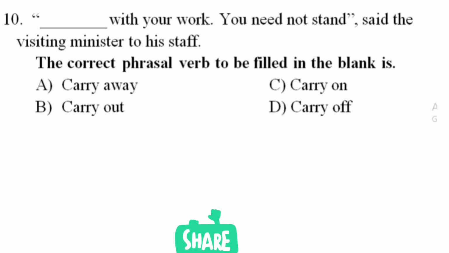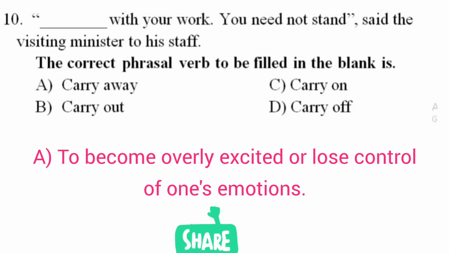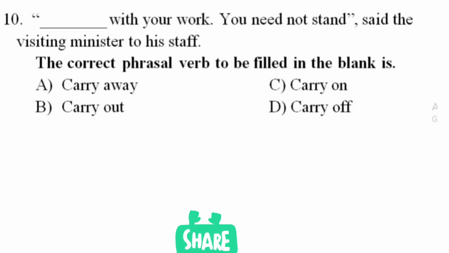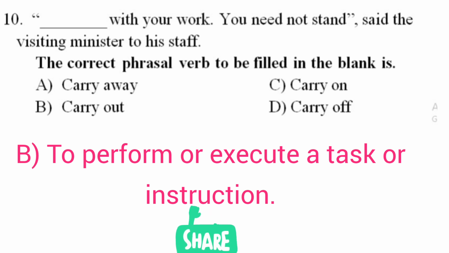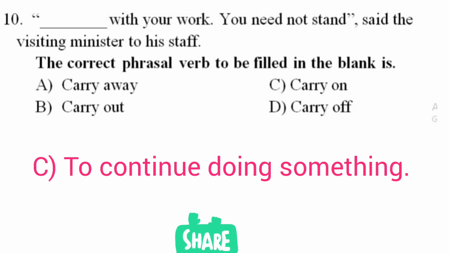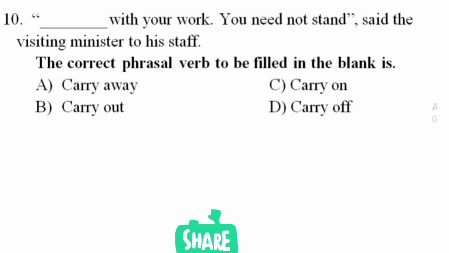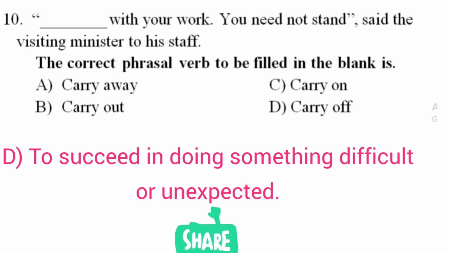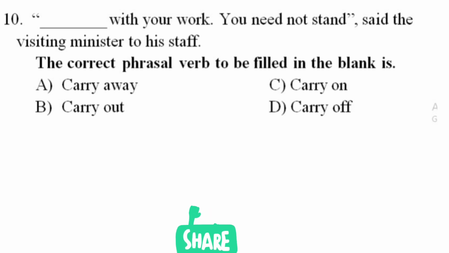Option A, carry away means to become overly excited or lose control of one's emotions. Option B, carry out means to perform or execute a task or instruction. Option C, carry on means to continue doing something. Option D, carry off means to succeed in doing something difficult or unexpected. In the context of the sentence, the minister is encouraging his staff to continue with their work, making carry on the appropriate choice. That's all for today's video on phrasal verbs.